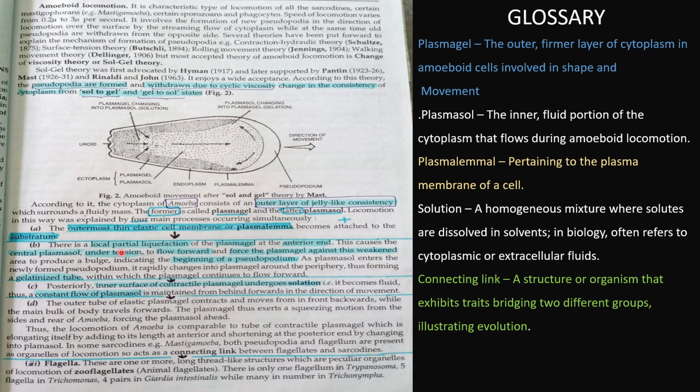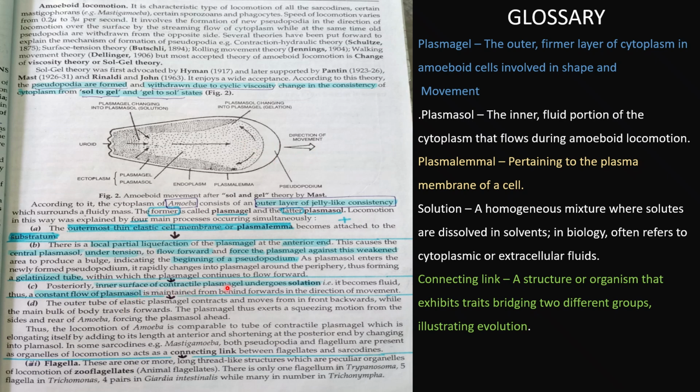As the plasmasol enters the newly formed pseudopodium, it rapidly changes into plasmagel around the periphery, thus forming a gelatinized tube within which the plasmasol continues to flow forward. So in this way it gives a forward push so that the pseudopodia can come out of the body and cause a forward movement.